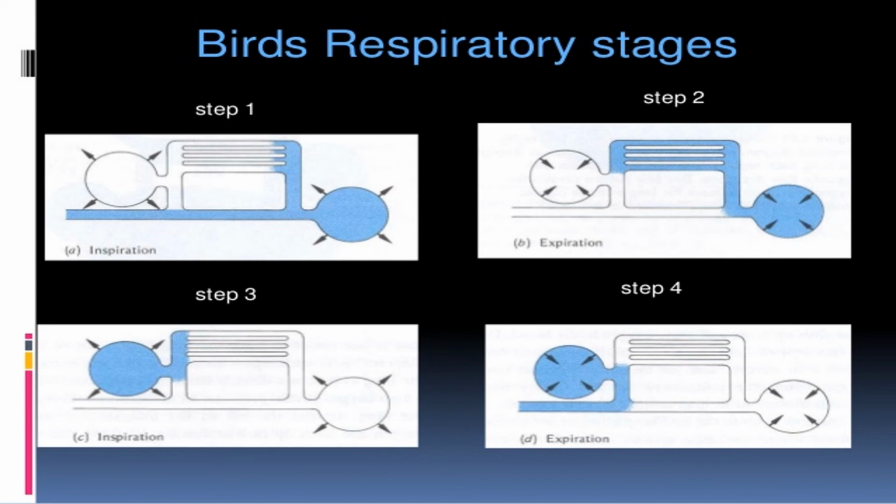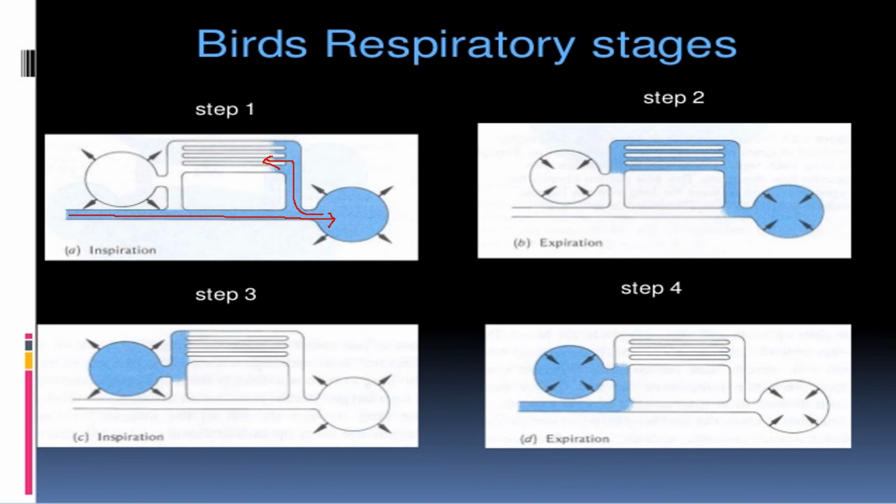So here you can see at the time of inspiration the oxygenated air is reaching the posterior sac. Once the posterior sac is filled up, it then reaches the lungs, and in the lungs there is exchange of gas at the time of inspiration.